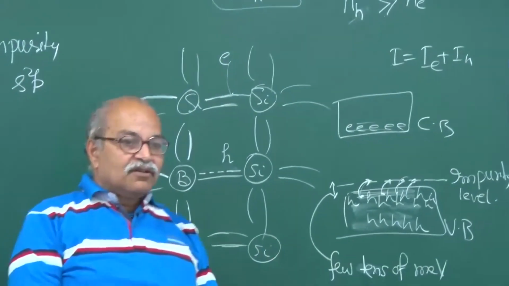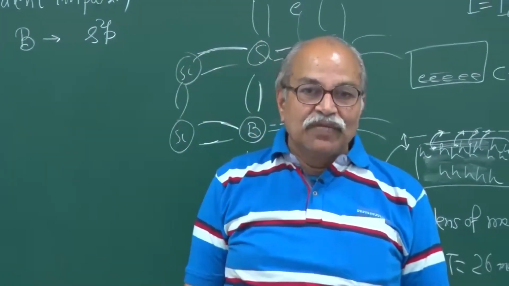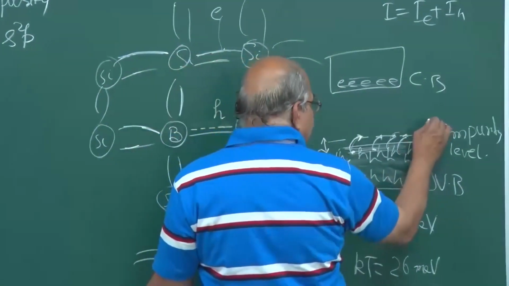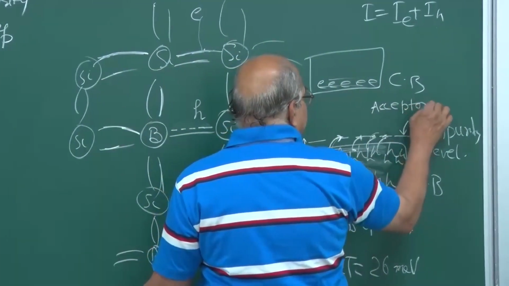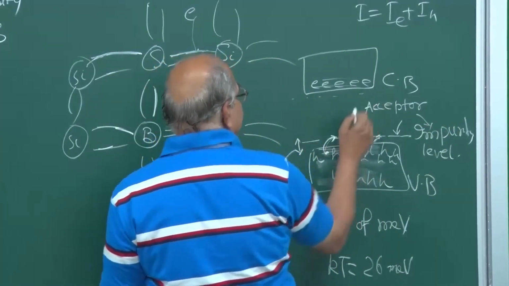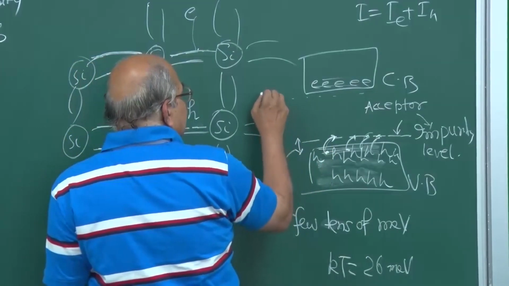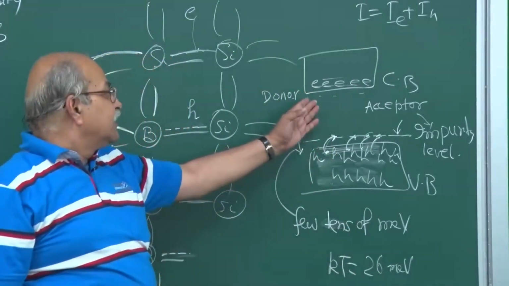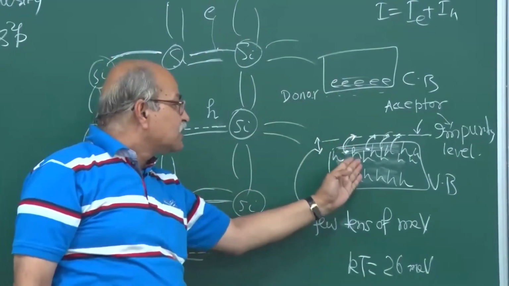So both kinds of doping, p-type doping and n-type doping, create impurity levels. By the way, there's another name for this. This is known as acceptor energy levels, and the energy levels which were created here when we did n-type doping are known as donor impurity levels, because they donate electrons and these accept electrons from here.